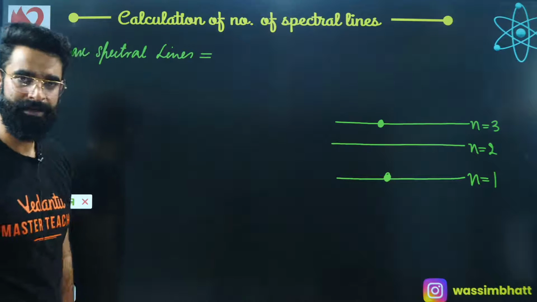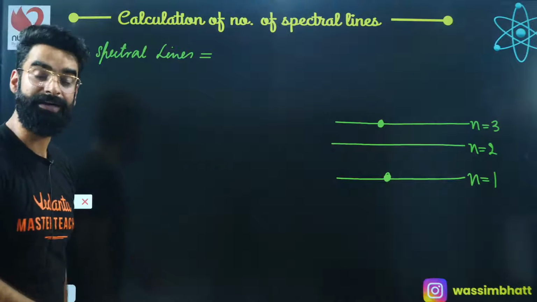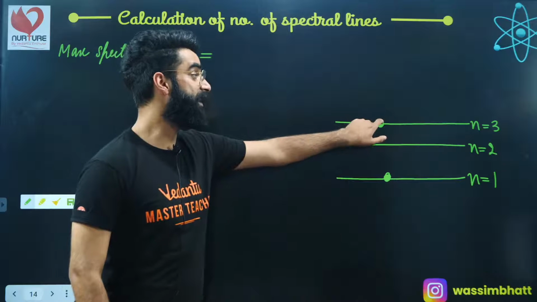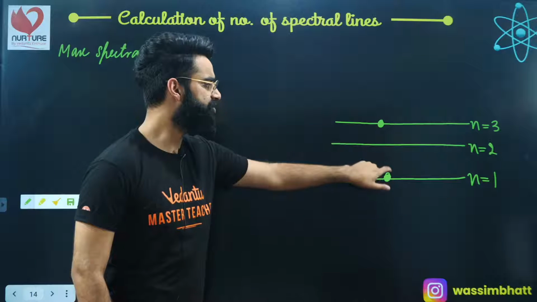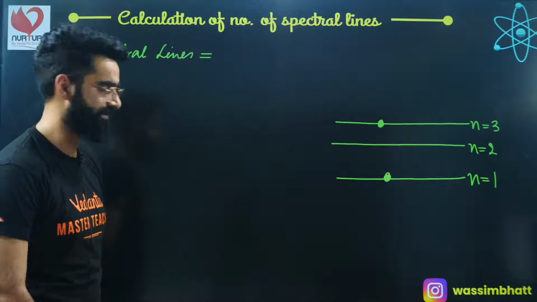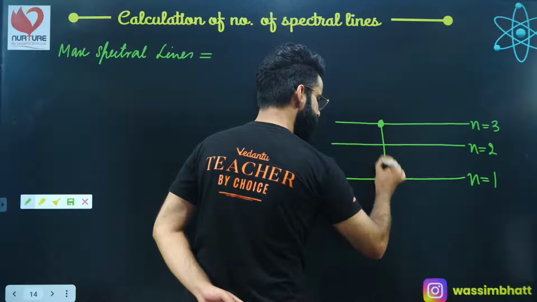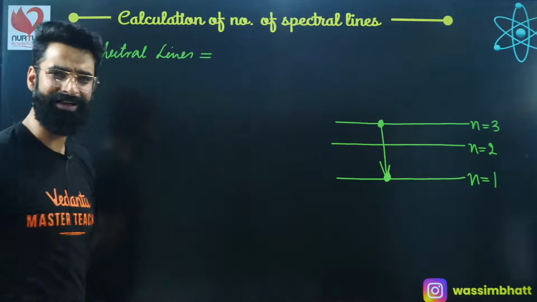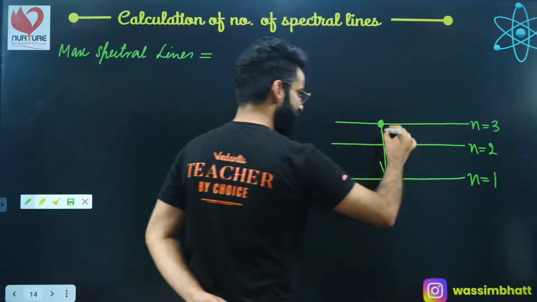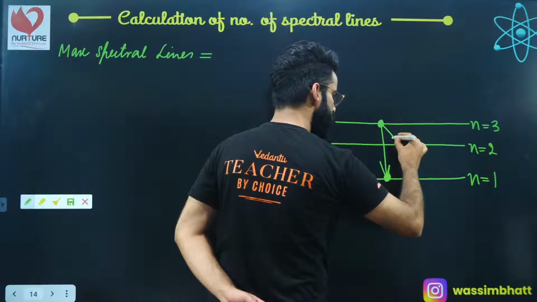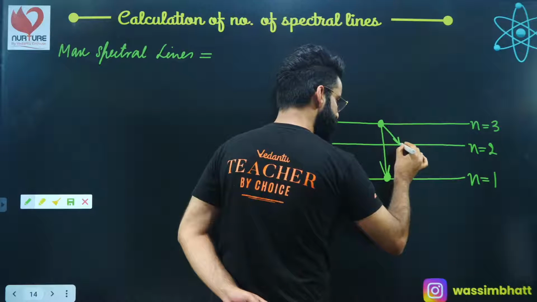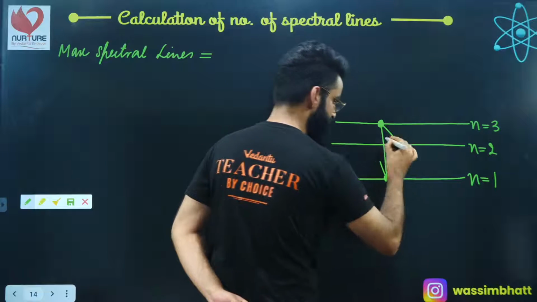So, how many possibilities are there for the electron currently which is in shell number 3 to reach to shell number 1? One possibility is the electron will directly jump from 3 to 1, right? It will emit a wavelength. The second possibility is the electron will first jump into 2. After jumping into 2, the same electron will jump into first, okay?